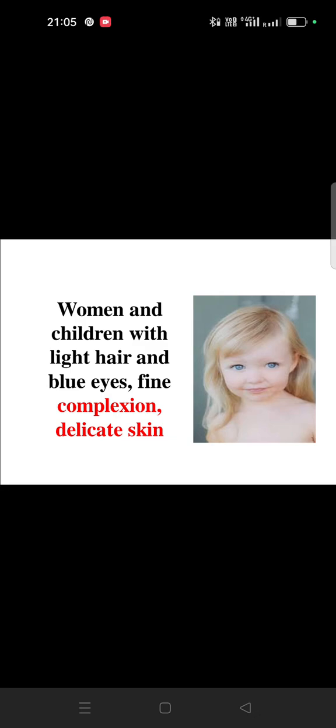Another symptom, women and children with light hair and blue eyes, fine complexion and delicate skin. You can see in the picture a patient who has blue eyes and delicate skin, and there will be a fair complexion. If you are getting this type of symptom or this type of constitution, then we can think of this medicine. But if there is a fair, fat and flabby constitution, then we can think of Calcarea carb.